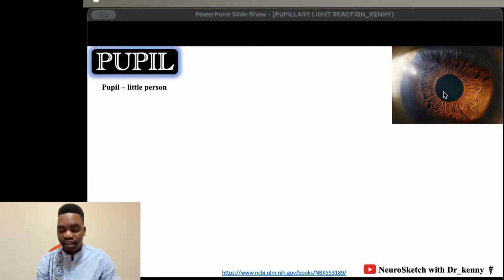This is a Latin name. It comes from the Latin pupus, which means a boy, which translates into little person, and it's where you see yourself when you are looking into the eyes of a friend. So it's known as a pupil.